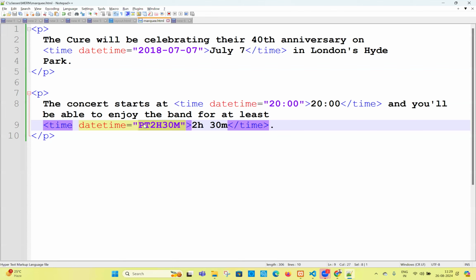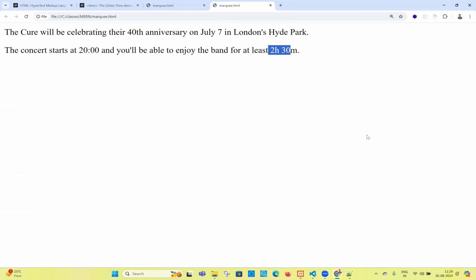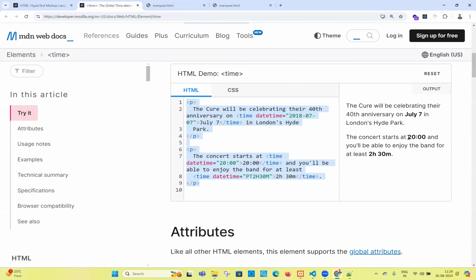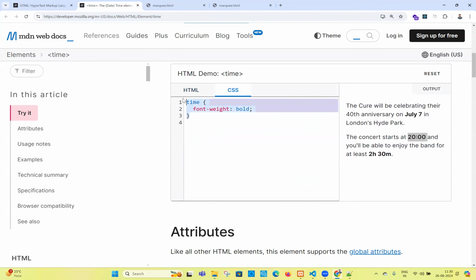Remember, this is understandable for the browser. Keep it in mind, it's for browser purposes. So don't worry, sometimes it may not display anything to you. Okay, CSS is missing. They want to highlight this in bold. If you see in the output here, they are using some bold in the middle. I think in the CSS for the time tag, they wrote bold. Don't worry about it. It's not required right now.